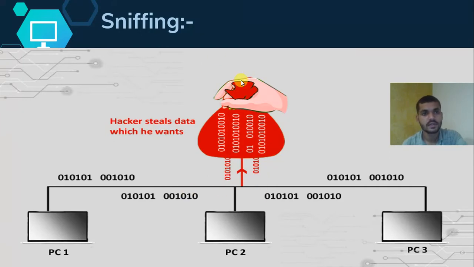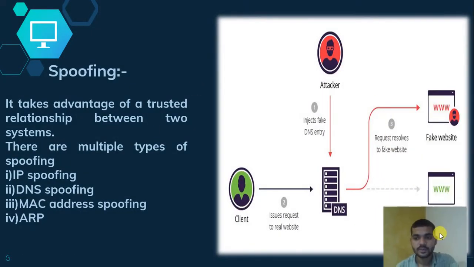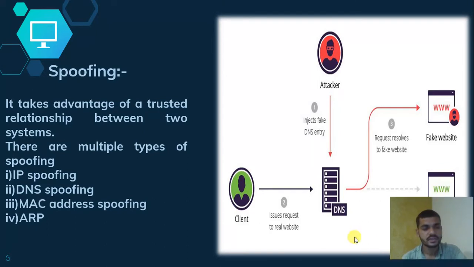Next is the spoofing attack. Spoofing attacks are among the famous attacks in cybersecurity and hacking. What actually happens in this type of attack is that the attacker takes advantage of the relation between two systems. How do they take advantage of the two systems? Look into the figure.